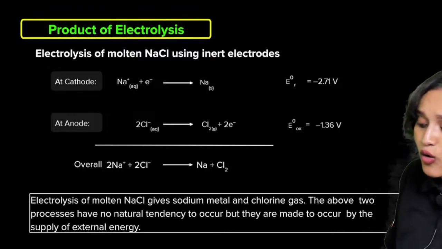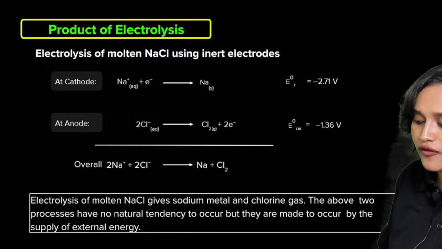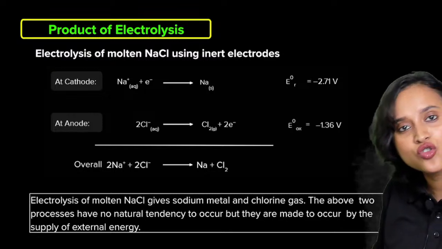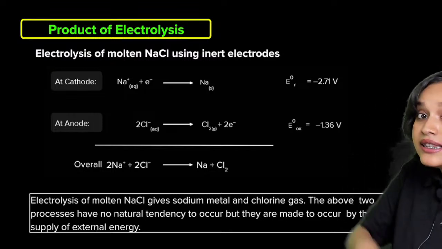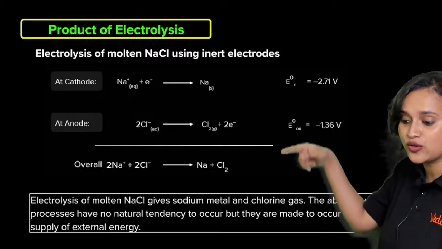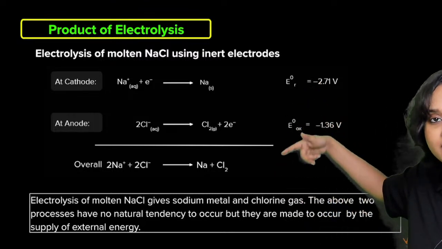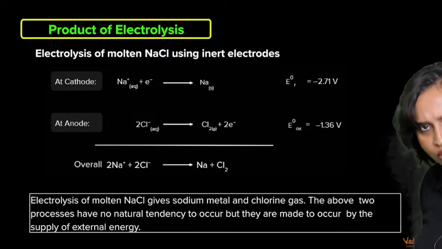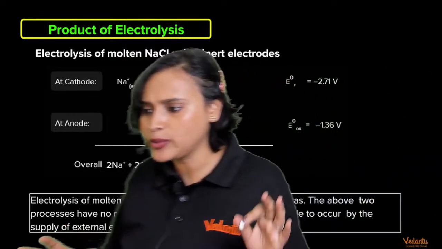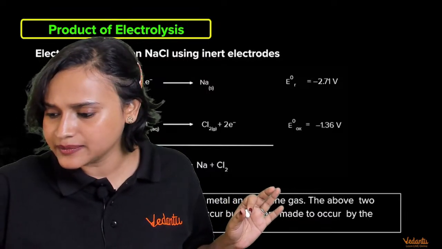Now, when you are going through the electrolysis of molten NaCl, it gives you sodium metal and it gives you chlorine gas, right? These two processes that you just saw, do you think that there is a natural tendency to occur? Because obviously we are trying to understand that, isn't it? Yes.